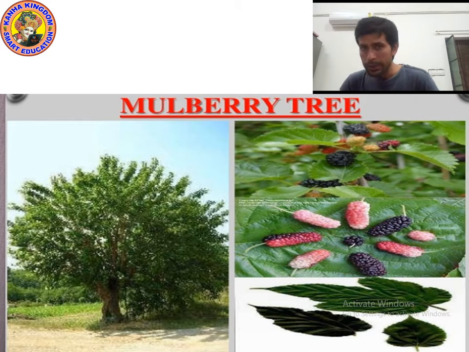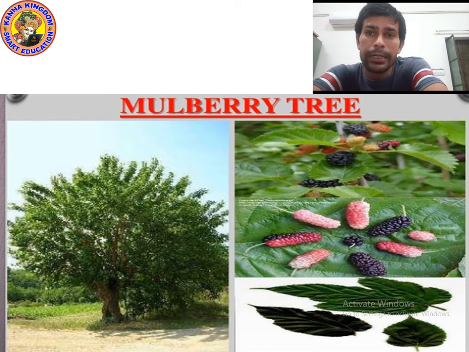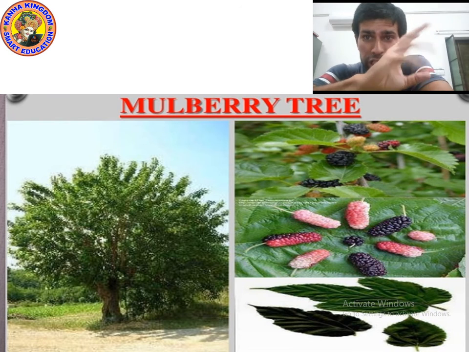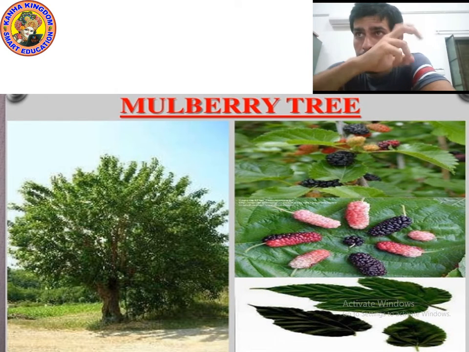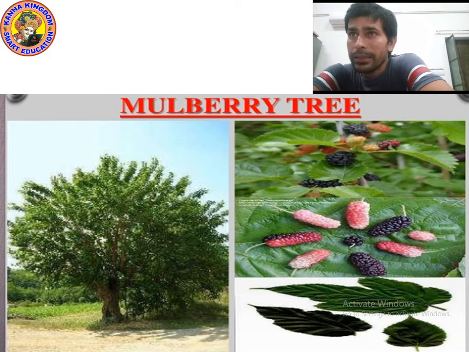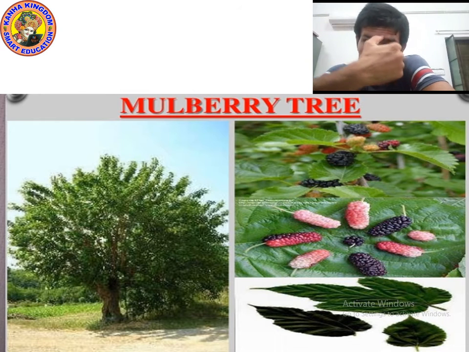And I already told you that the caterpillar eats mulberry plant leaves. Mulberry means shahtut. You can see the mulberry on the leaves. So kids, I hope you understood.